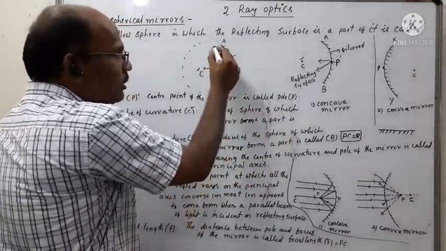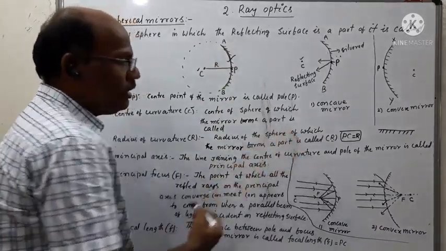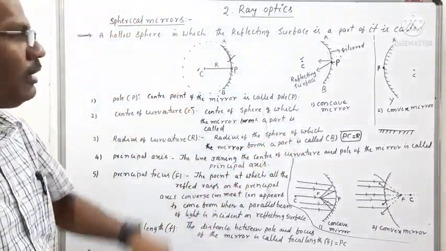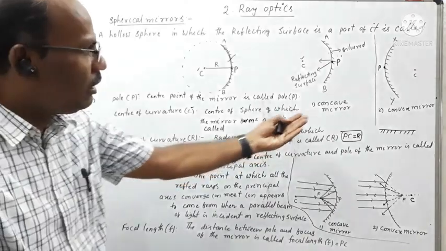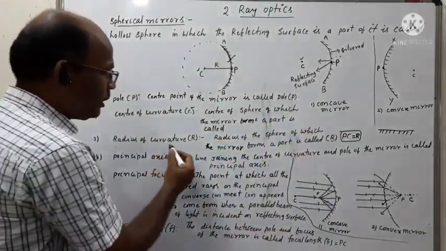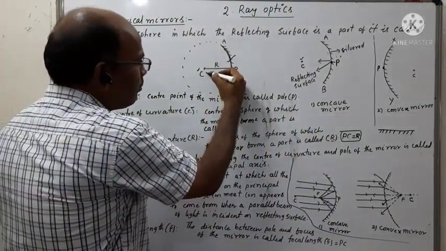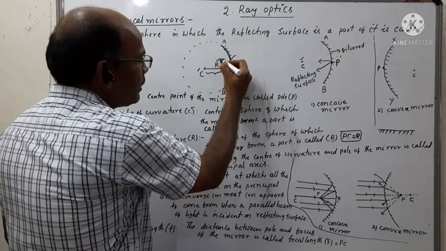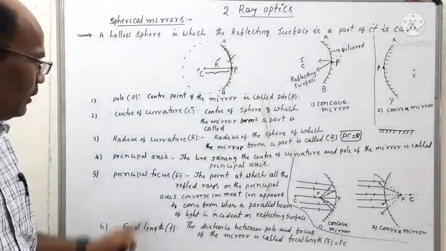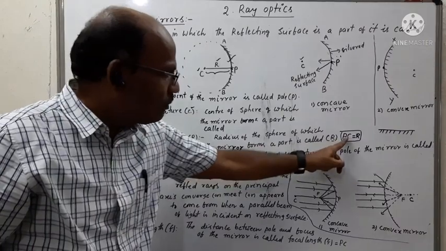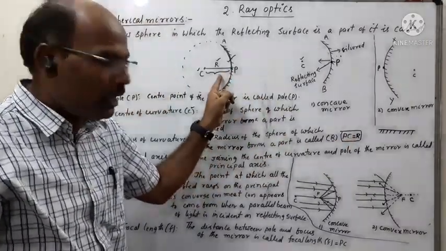That is the radius of curvature of either a concave mirror or a convex mirror. So radius of curvature is nothing but PC, represented by letter R. So PC is equal to R in this diagram.